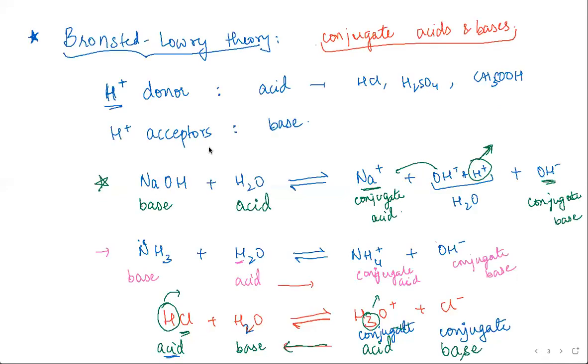Now, again, because this also depended on H plus ions, H plus donors and acceptors, they could not explain the acidity or basicity wherever H plus was absent. So that involved limitations. Bronsted-Lowry theory failed in all the cases which are not aqueous.